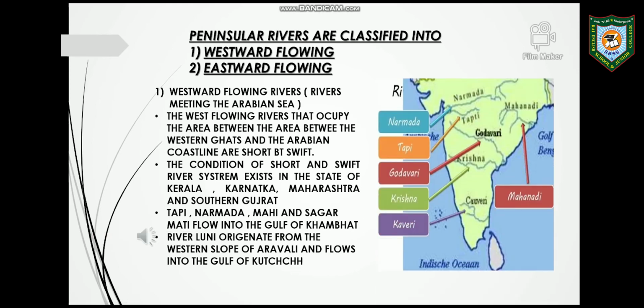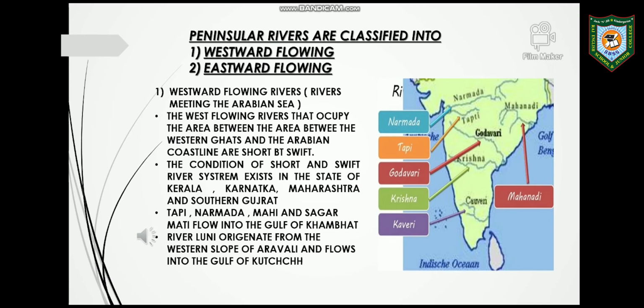Now, the peninsular rivers. Peninsular rivers are classified into westward flowing rivers and eastward flowing rivers. Westward flowing rivers means the rivers meeting the Arabian Sea. The westward flowing rivers that occupy the area between the Western Ghats and the Arabian coastline are short and swift. This condition of short and swift rivers exists in the states of Kerala, Karnataka, Maharashtra and southern Gujarat.